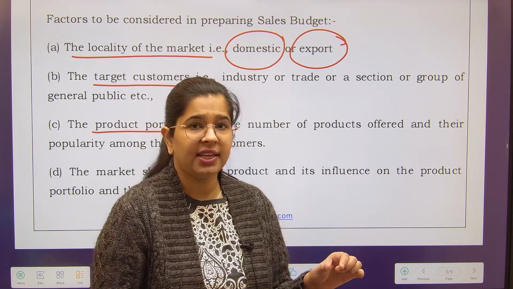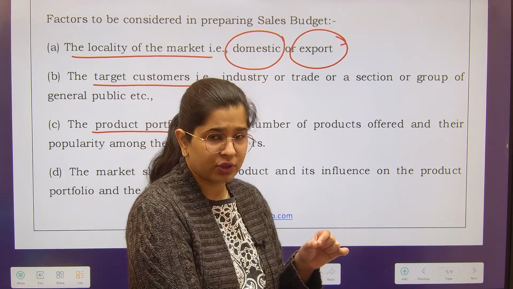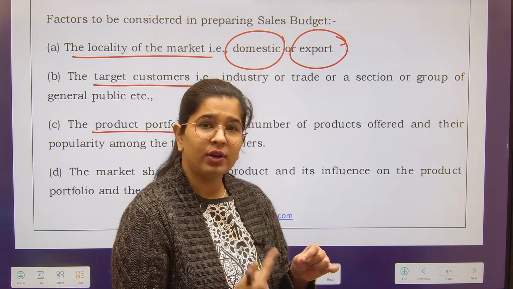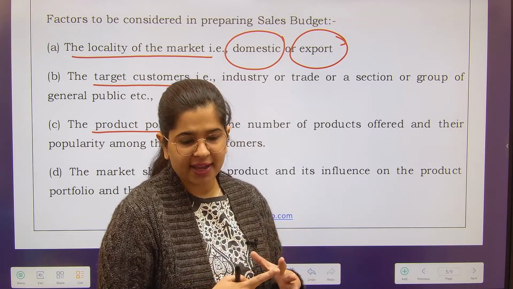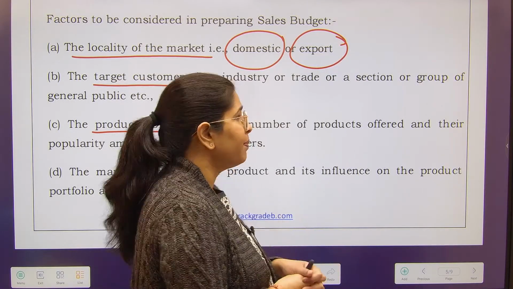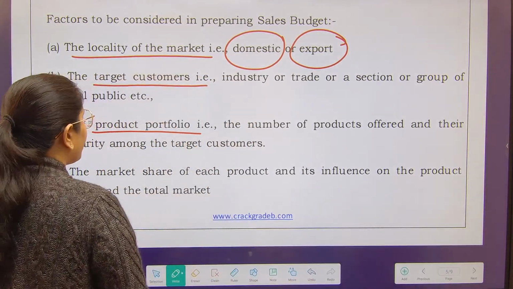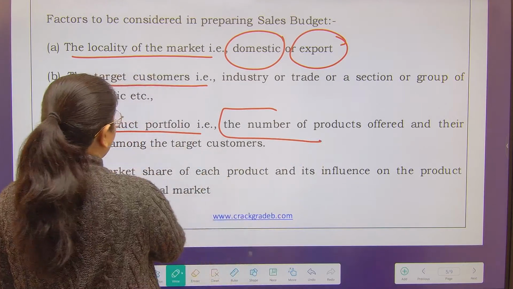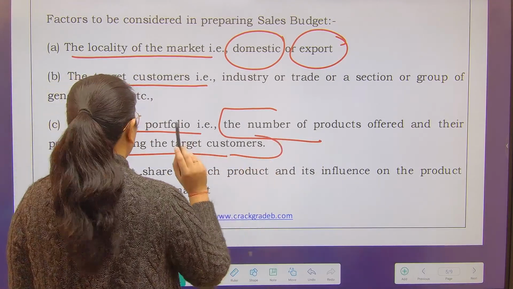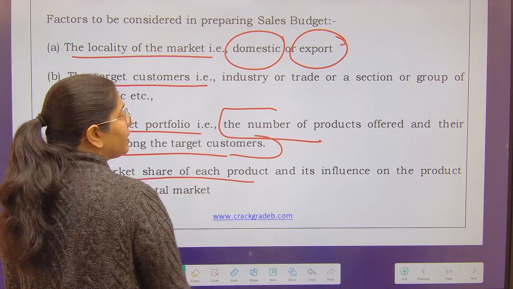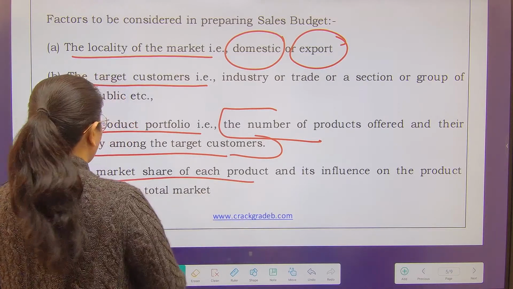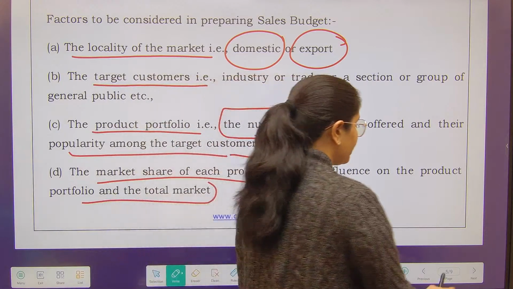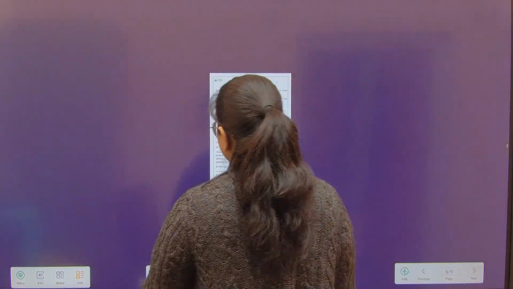For every variety, whether you are going to sell in the domestic market or export market, that also you have to list. So this is why the process becomes cumbersome. The product portfolio means the number of products offered and their popularity among the target customers, the market share of each product and its influence on the product portfolio and the total market. So these are all the things that you need to consider.